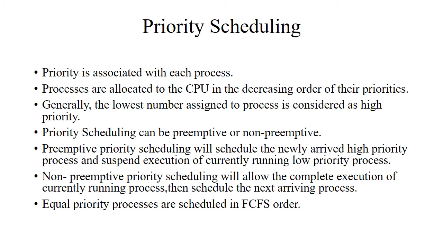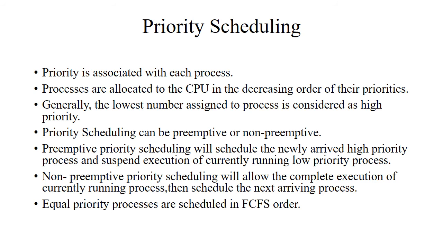Next is priority scheduling. Here in this scheduling, each process is given a specific priority. The priority can be numbered from 0 to any number. The lowest number is taken as the highest priority. So the processes are allocated to the CPU according to the decreasing order of the priorities. The priority scheduling can be again preemptive or non-preemptive.